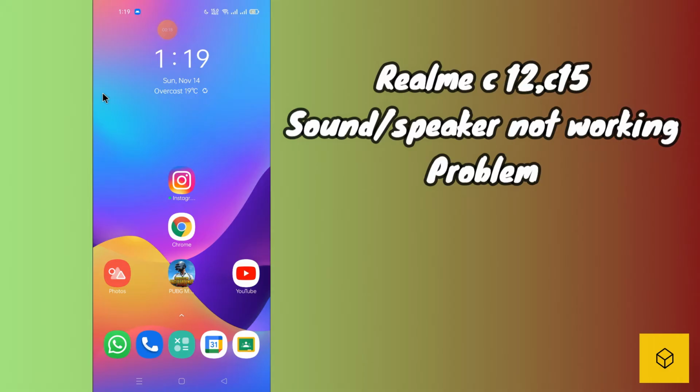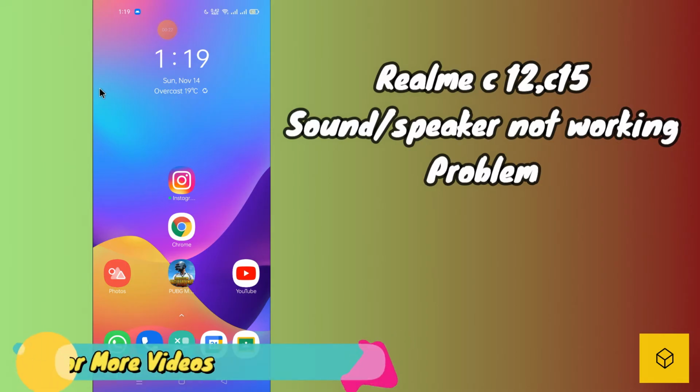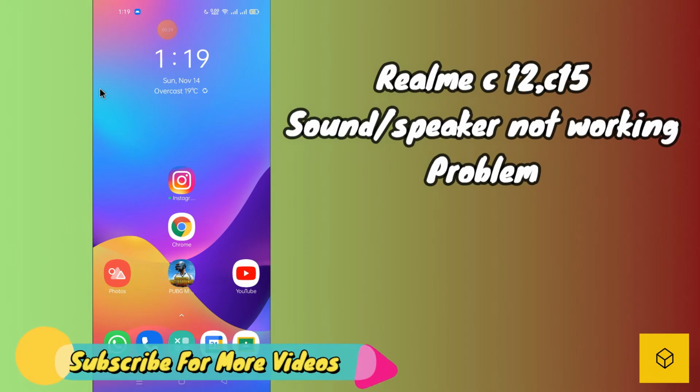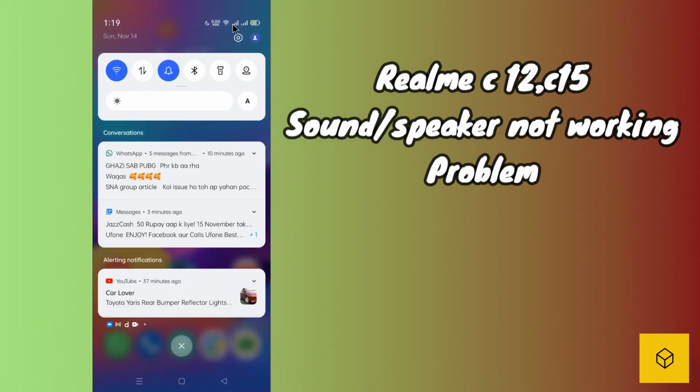So to fix speaker not working or sound problem in Realme C12 or C15, first of all you just need to go to settings. So first just open settings application and go to advanced setting and follow every single step as I'm showing you in this video. Hope this will fix your problem.